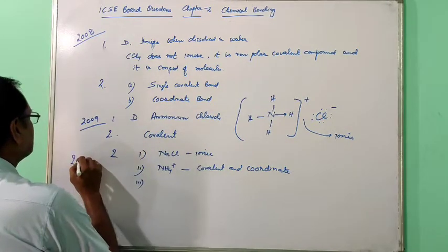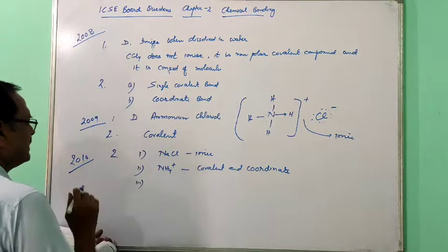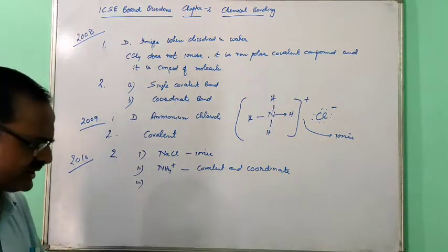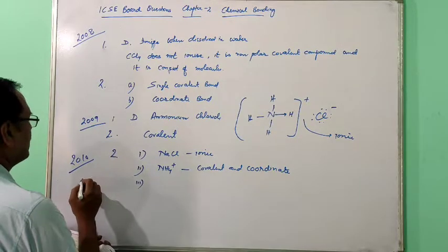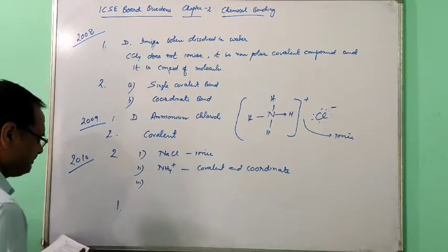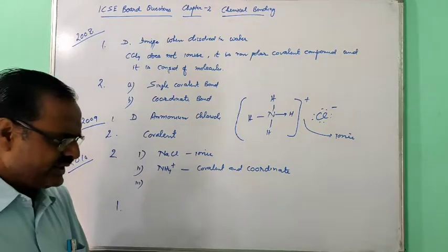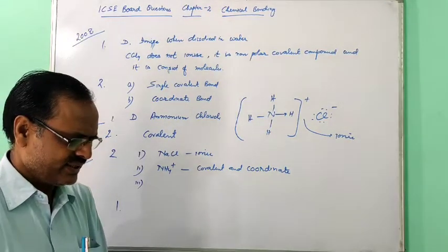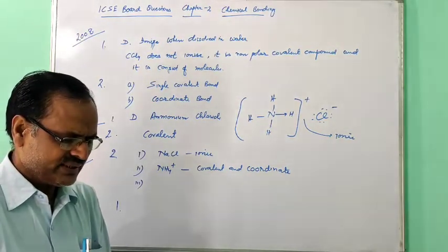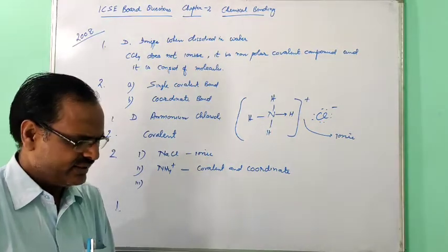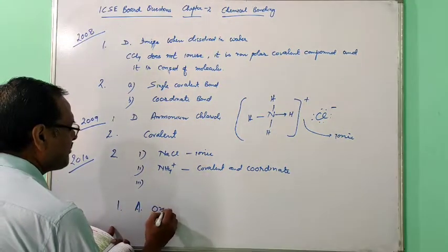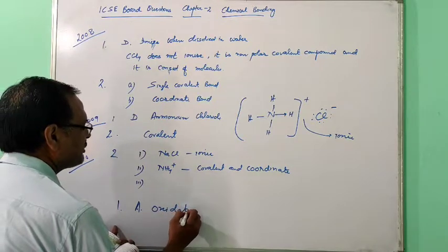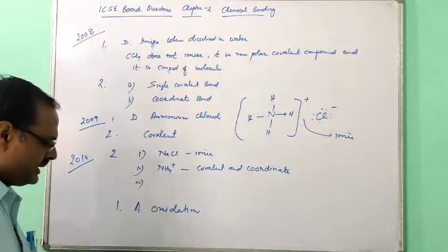Now 2010. First question, state the correct answer, A, B, C, D. A metal loses electrons during ionization. This change is called oxidation.